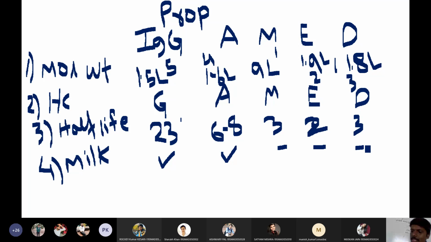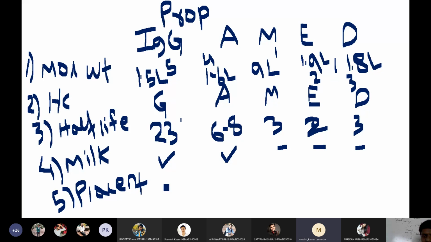And which antibodies will cross the placenta? Can anyone say? Placenta crossing antibodies. So the fifth property will be IgG. Very good, IgG. Placenta, yes. So placenta crossing antibodies are only IgG. IgG can cross the placenta and give immunization to the baby.